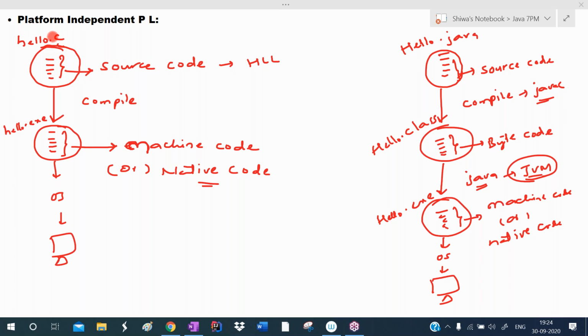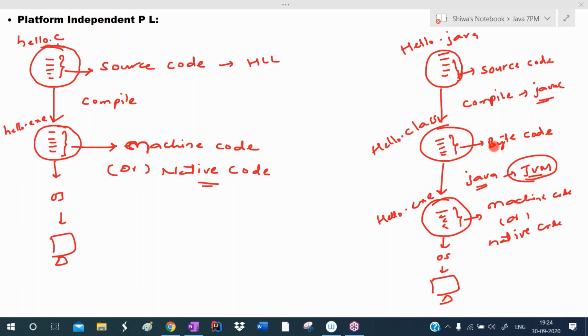In programming languages like C and C++, compilation generates an exe file directly. That's why those are called platform dependent programming languages. Whereas Java, Python, and C sharp are called platform independent programming languages, because after compilation they will not generate an exe file directly. They will generate intermediate code.